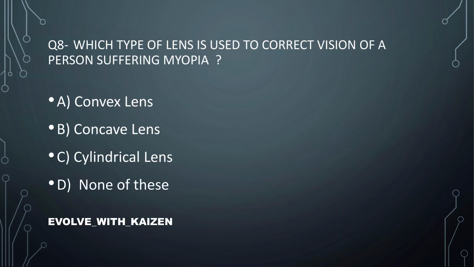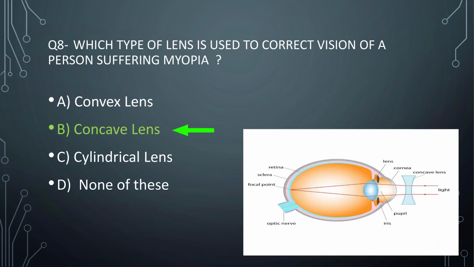Question number 8. Which type of lens is used to correct vision of a person suffering myopia? The answer is concave lens. Option number B, concave lens.